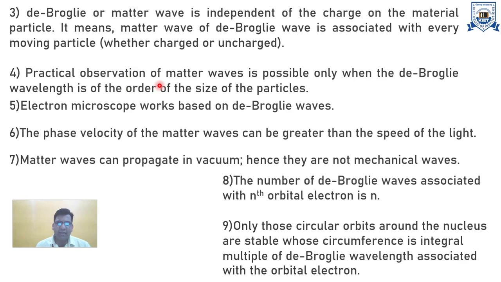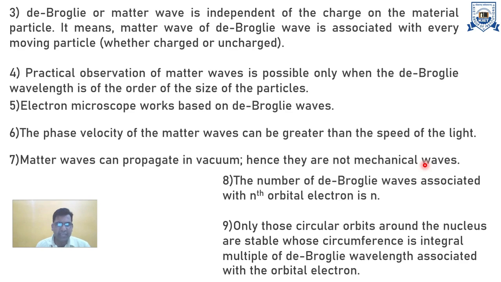Practically, observation of matter waves is possible only when the de Broglie wavelength is of the order of the size of the particles. Number five, the electron microscope works based on the de Broglie wavelength. That is the famous transmission electron microscope, and you can see the entire region of the atoms by this experiment. The phase velocity of the matter wave can be greater than the speed of light, because there is another expression for phase velocity and group velocity, but at university level it is not required, and you can understand it from the book and previous discussions.